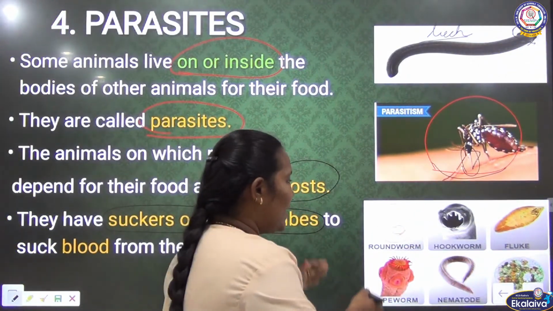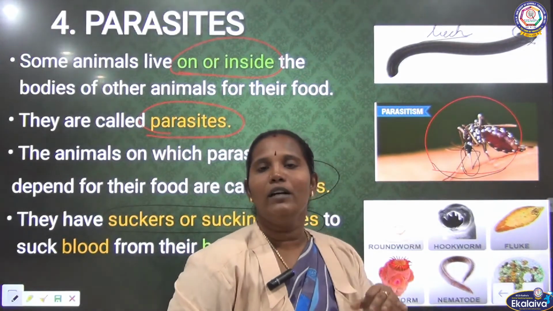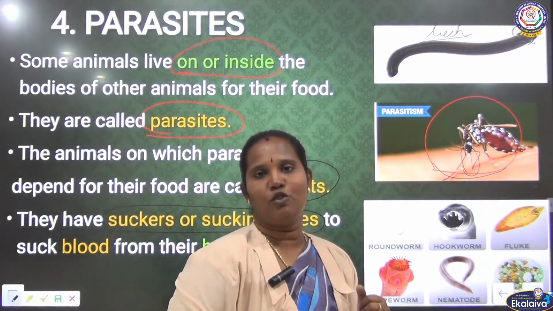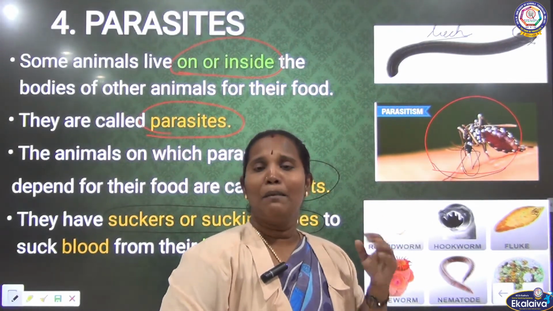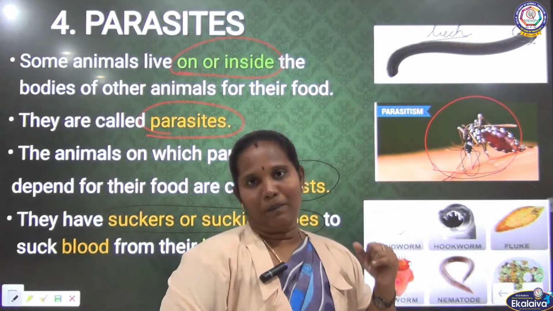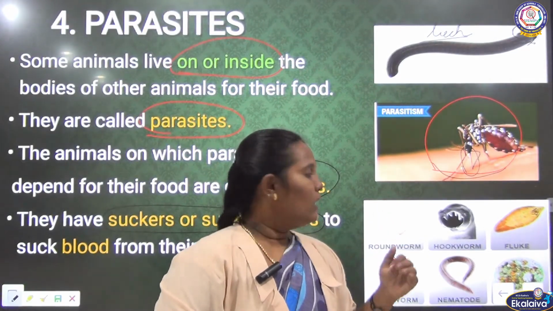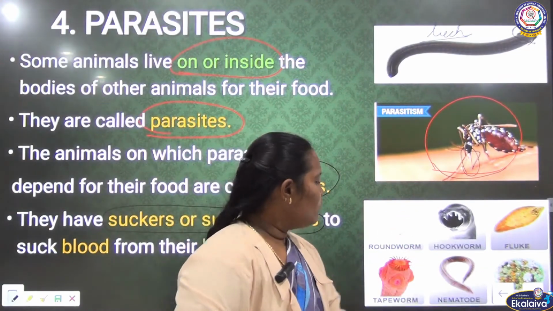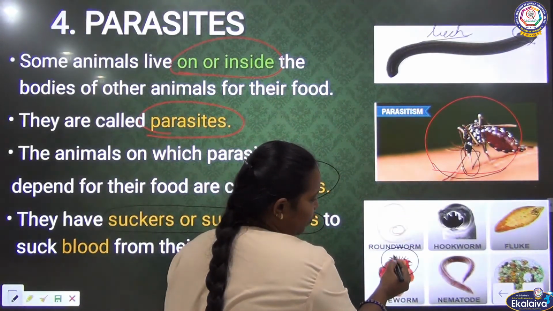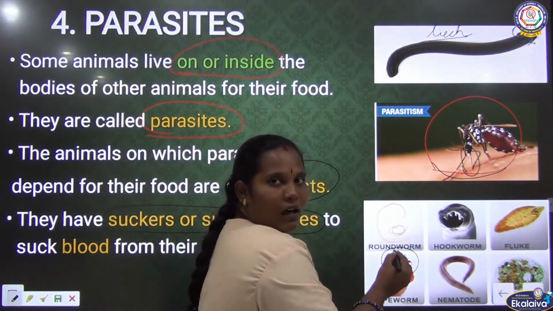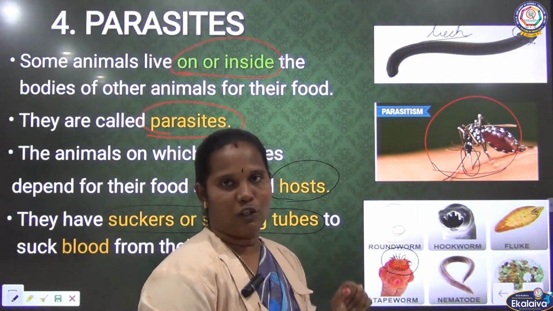Next, many worms are present inside human beings and some other animals also. Even the dog is many times scratching its body, because many parasites are present on its body. That's why they are always scratching. Then the worms, for example the tapeworm. In the tapeworm we can see many hooks, called sucker hooks. They help it to attach to the host body.